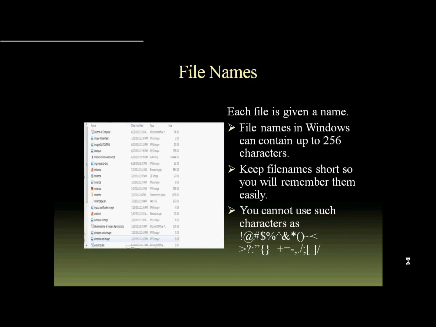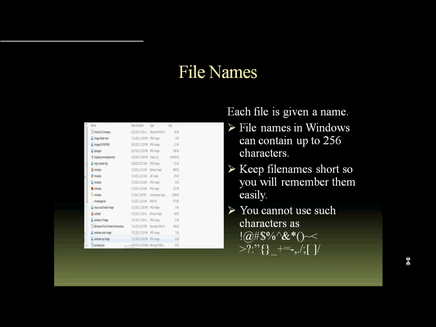File names. Each file is given a name. File names in Windows can contain up to 256 characters. Keep file names short so you will remember them easily. When you're making a text document or a Word document or even a PowerPoint document, when you go to name it, just keep it short and simple and to the subject, so that when you go to hunt for it, you can easily find it.